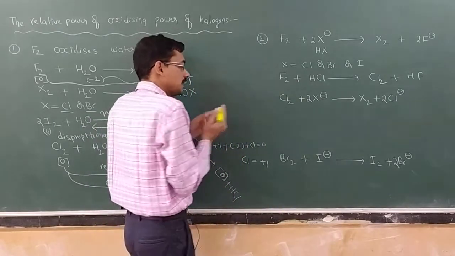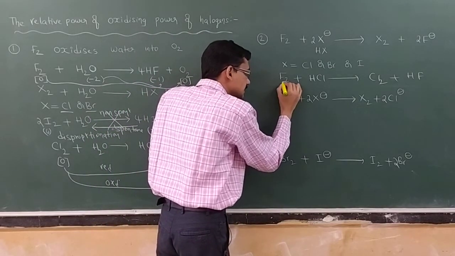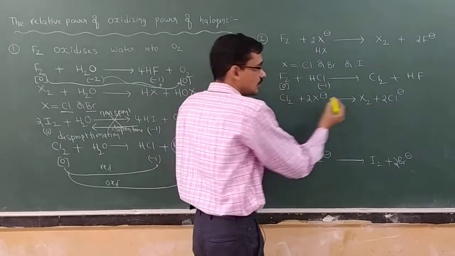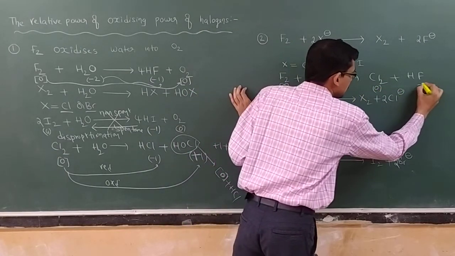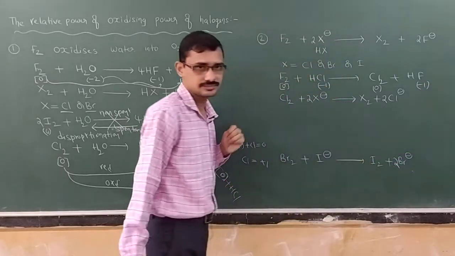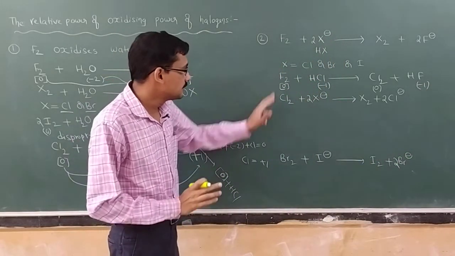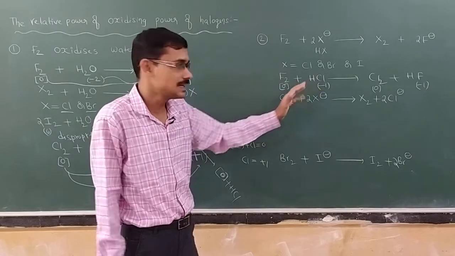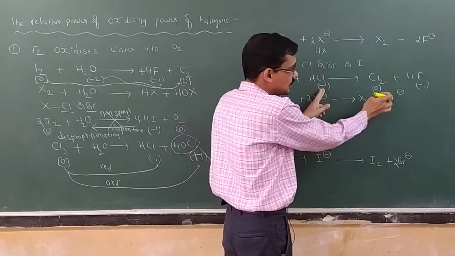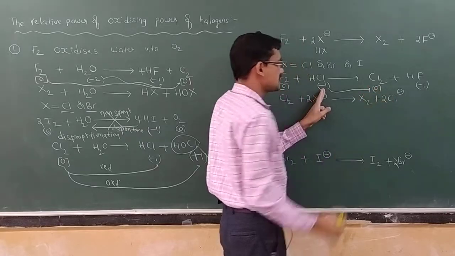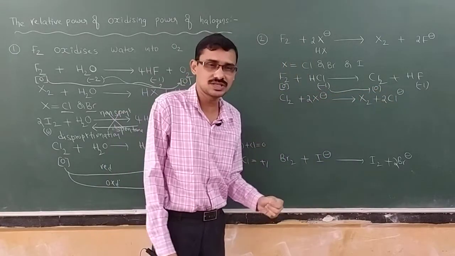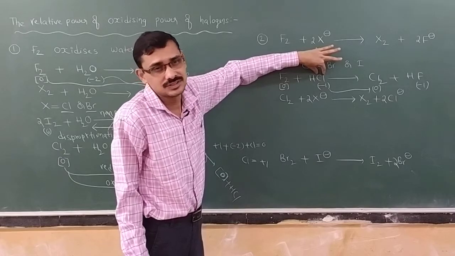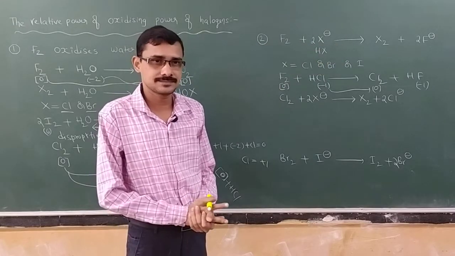You observe here what happened? 0 oxidation state, -1 oxidation state. Here also, 0 oxidation state, -1 oxidation state. Now which is more electronegative? Fluorine. Therefore fluorine can oxidize the chlorine. You see, -1 converting into 0, -1 converting into 0. Now which is oxidized here? Chlorine is oxidized here. Therefore we can write like this.